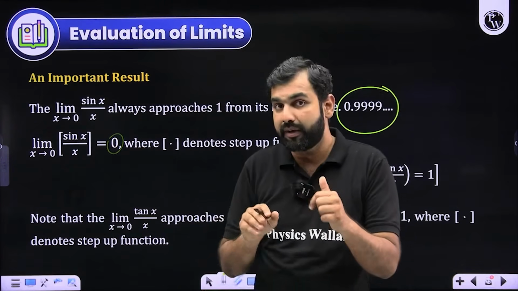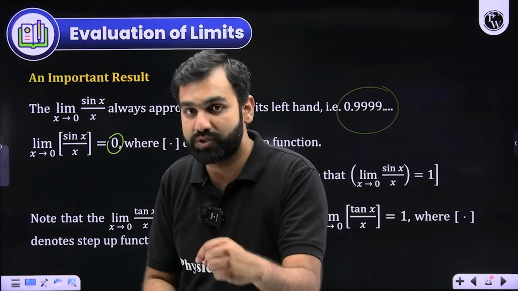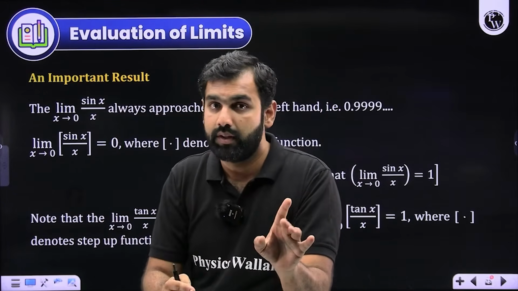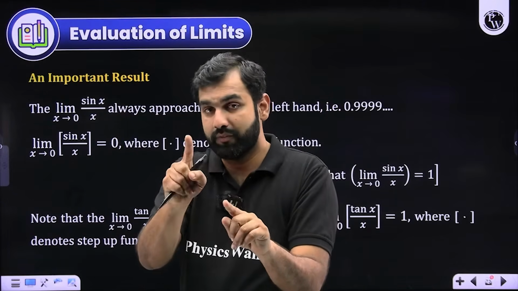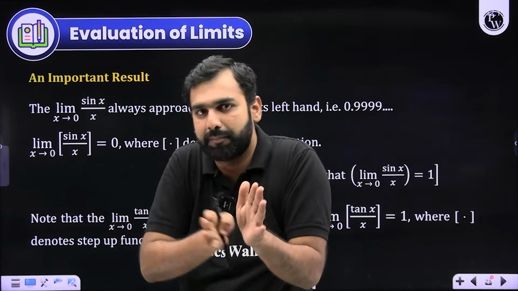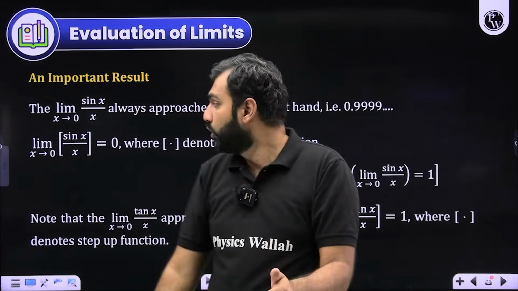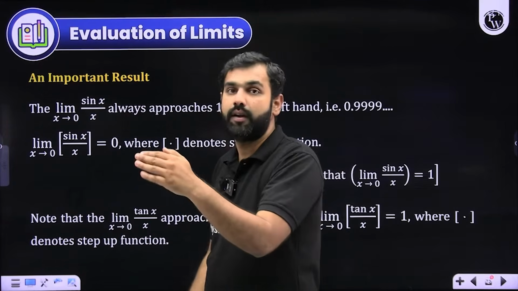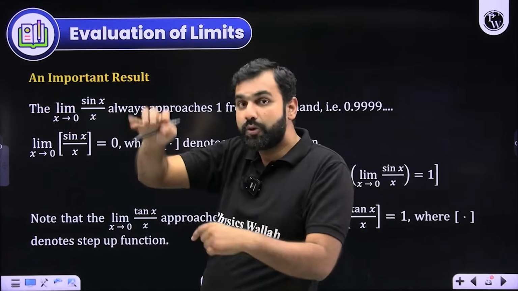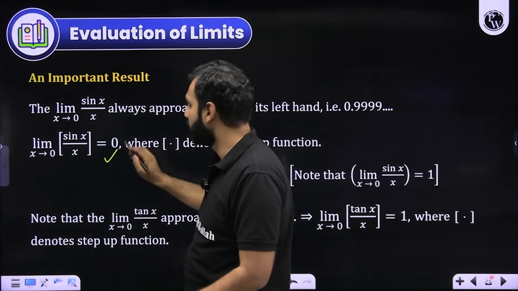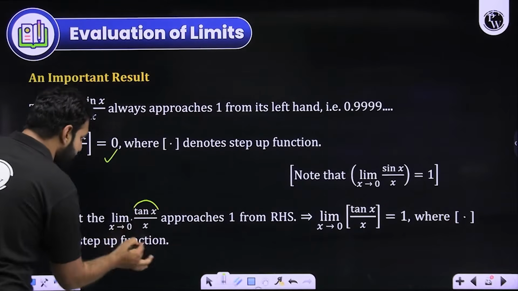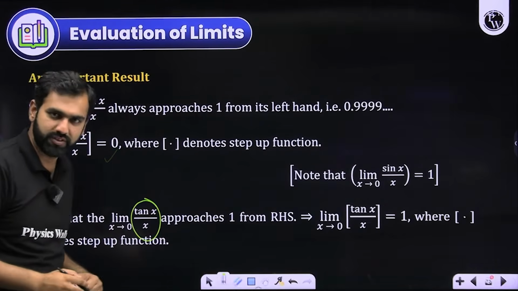So if somebody asks you the limit as x approaches 0 of the GIF of sin x upon x, it wouldn't be 1. Because you won't say that sin x upon x will be 1, then its GIF will also be 1. No, it is the approximation, it is the trend, it is the pattern towards which it is approaching. So sin x upon x approaches 1 from the left hand side, 0.99, 0.98, 0.97. And when you take the GIF of it, it results in 0. Similarly, when you talk about tan x upon x, this is also 1 when x approaches 0.